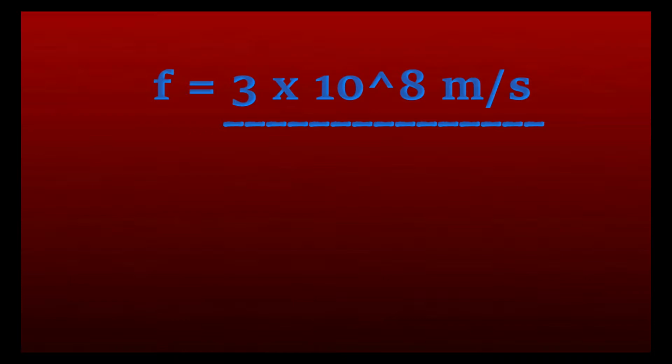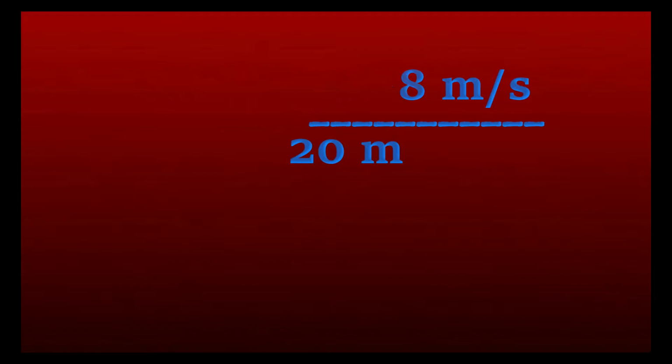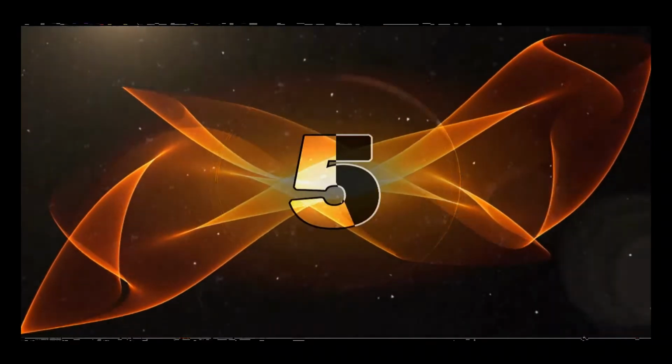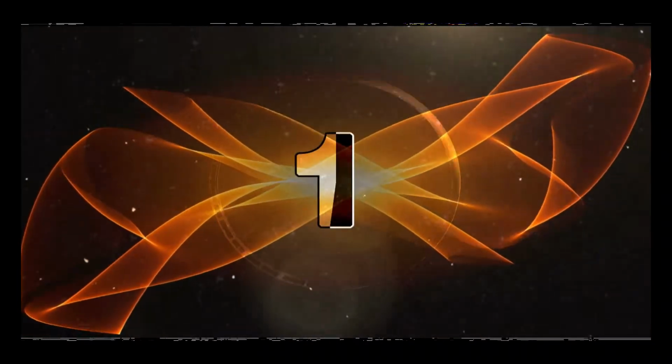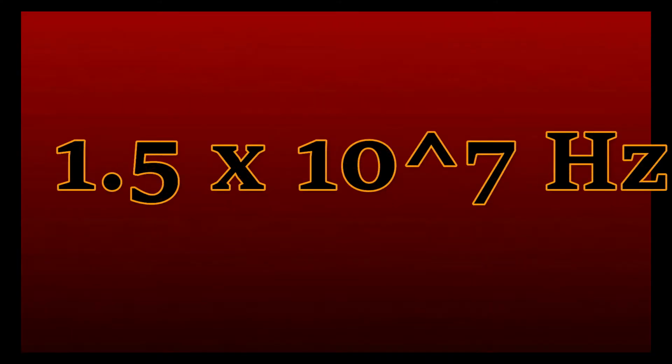Frequency is equal to velocity, which is 3 times 10 raised to 8 meters per second, over wavelength, which is 20 meters. We will show you the answer in 5 seconds. Please pause if you want to answer this on your own. The answer is equal to 1.5 times 10 raised to 7 Hz.